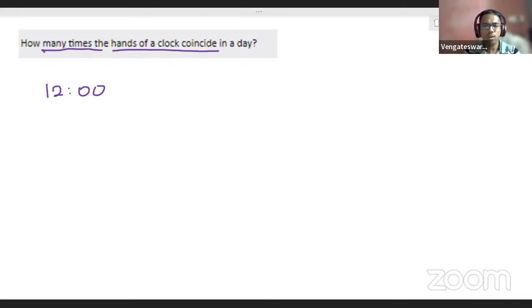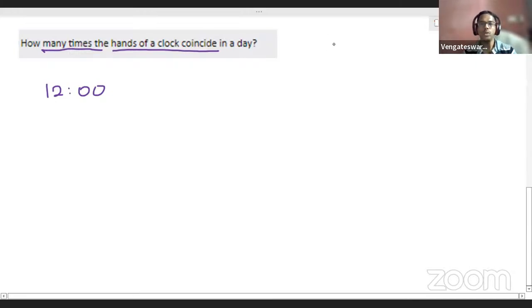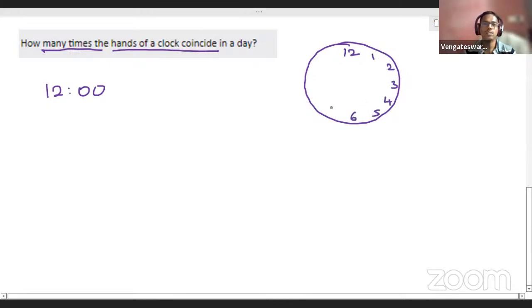No, at 1 o'clock, imagine how the hands will be. Okay, I will draw the clock and show you. See, this is your clock. And how will the numbers be? 12, here 3, gap, 1, 2, 4, 5, here 6, 7, 8, 9, 10, 11. This is how you'll have your clock, correct? At 1 o'clock, what will happen? Your hour hand, I mean the small hand, will be pointing at 1, but your minute hand will be pointing at 12 only, right? That means coinciding will not happen.